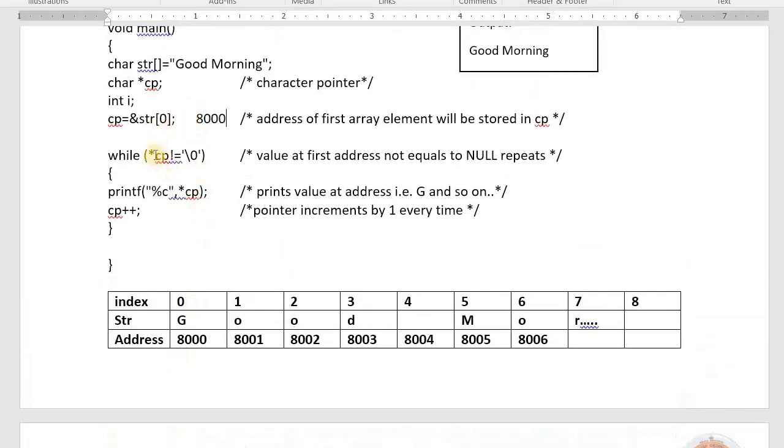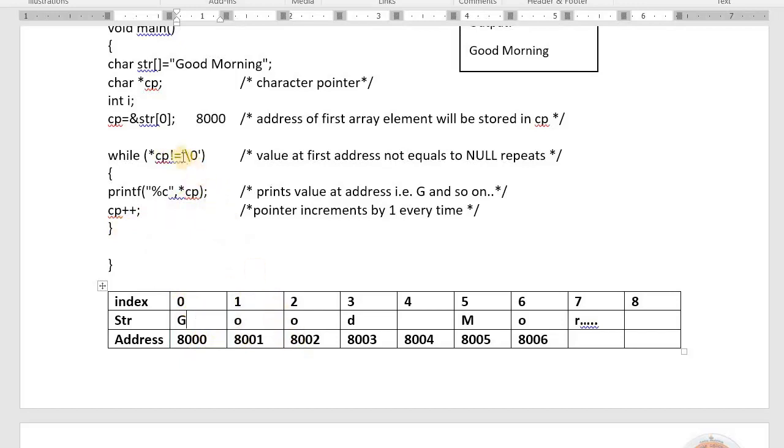Now what do I do? As I already told you how to read it, value at address means the value at address 8000. Value at address 8000 is G. Is G not equal to null? Yes. Print the value at address. G is printed. cp++ means the pointer will be added by 1, so 8001. Is the value at address 8001 not equal to null? Yes. O will be printed.